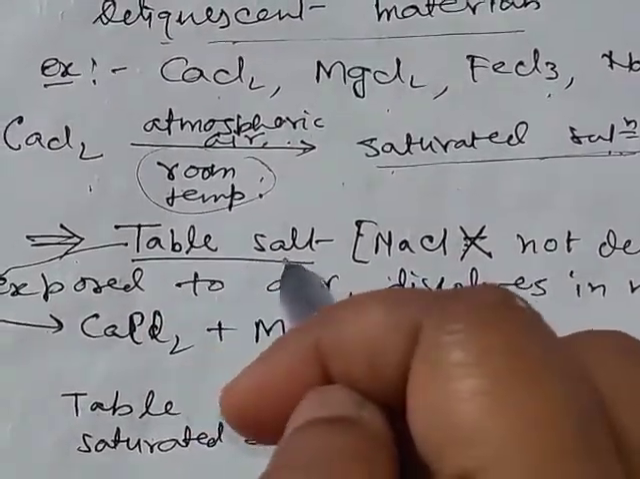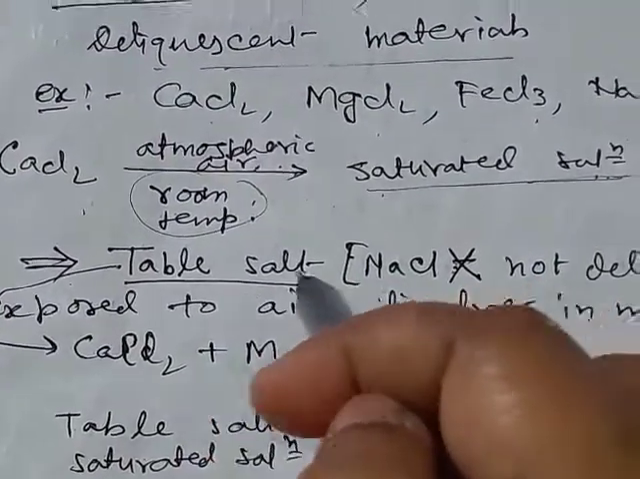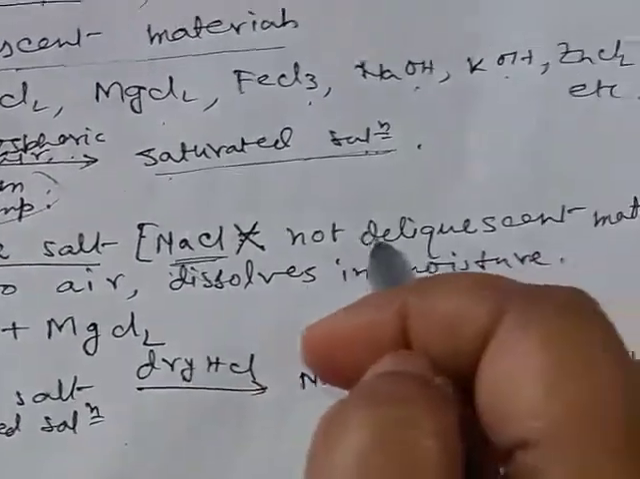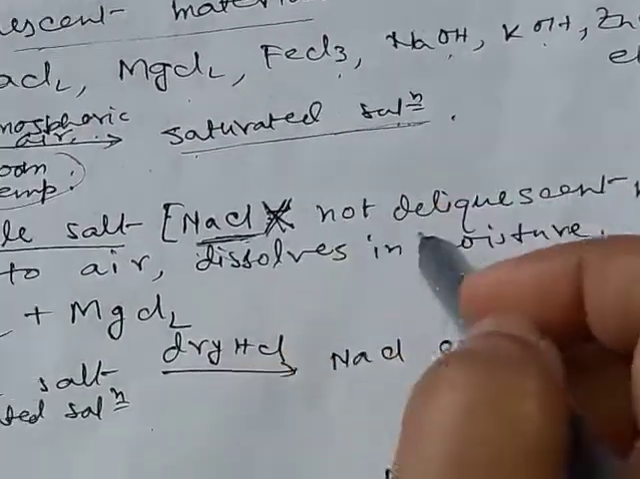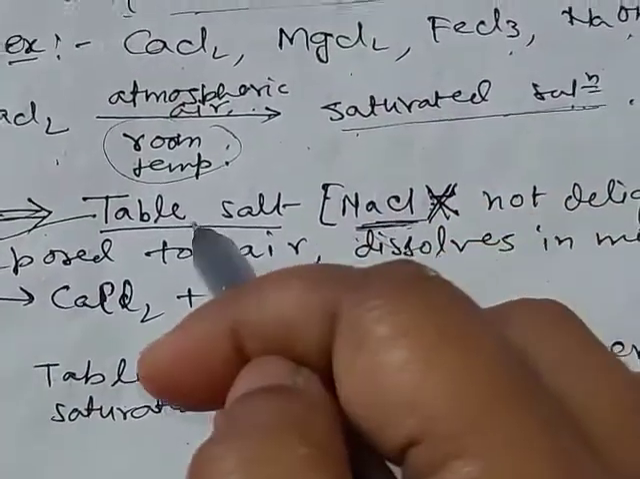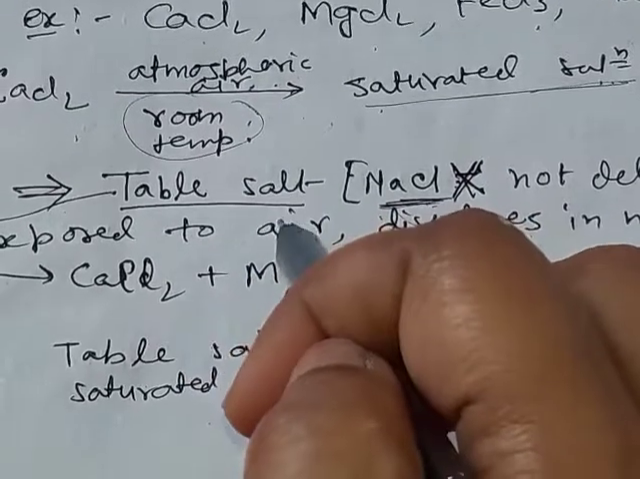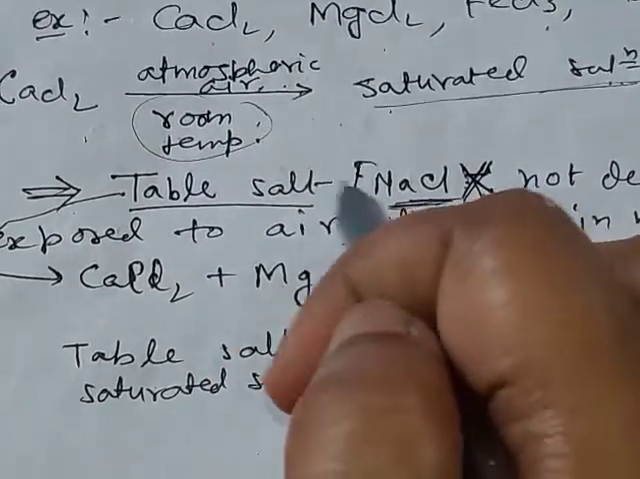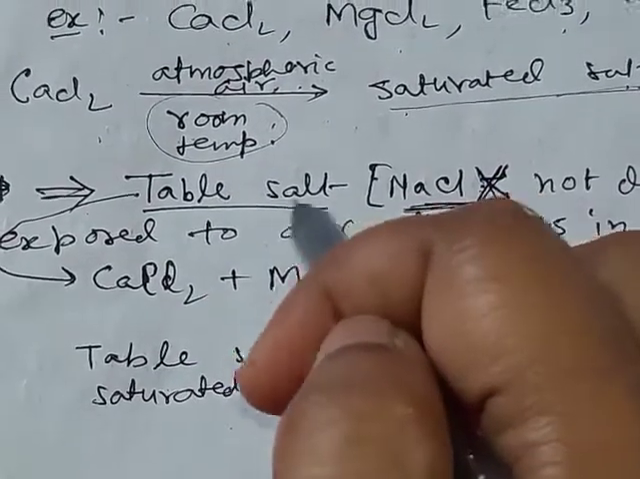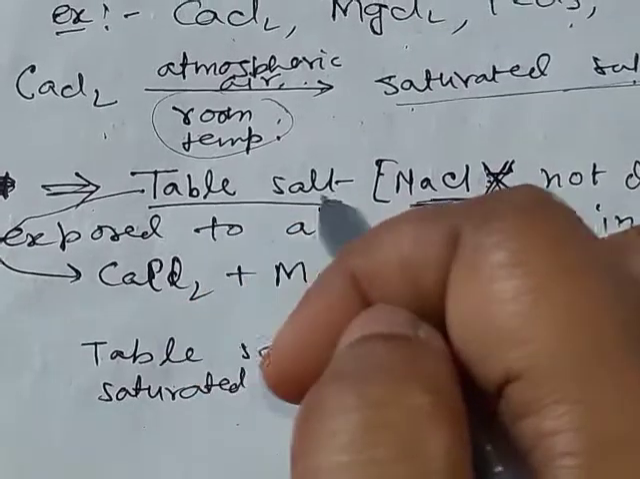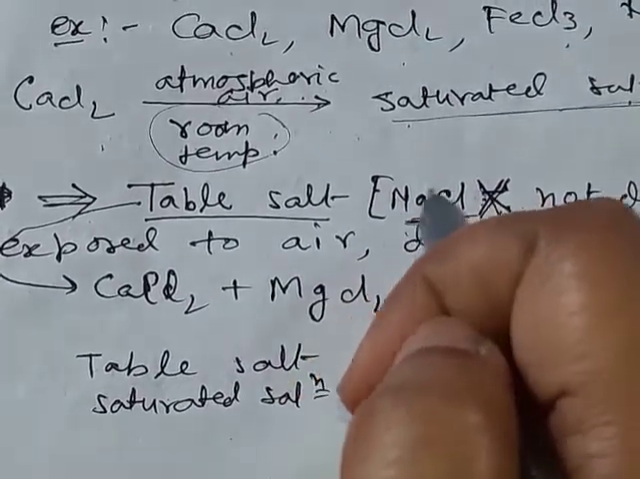Now, if we take some table salt, that is the salt we use in cooking purpose. Table salt means sodium chloride. Sodium chloride is not a deliquescent material. But if you keep this salt in presence of atmosphere, then after some time, if the atmosphere is humid, you will observe the table salt becomes soluble and forms solution.